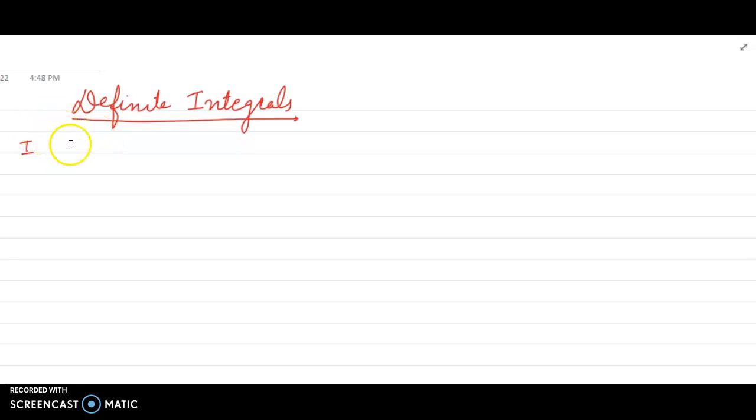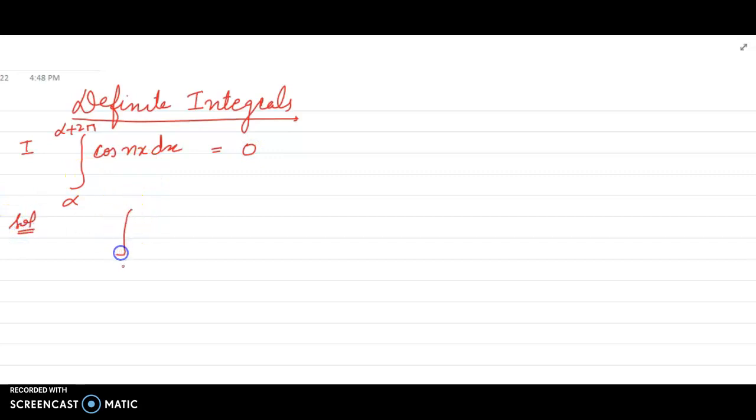Hello friends, in this video we will establish a few definite integral formulas that will be helpful in establishing the Fourier series of some functions. Starting from the first formula, the integral of the function cos of nx dx within the range alpha to alpha plus 2 pi is equal to 0. How can we prove this result?